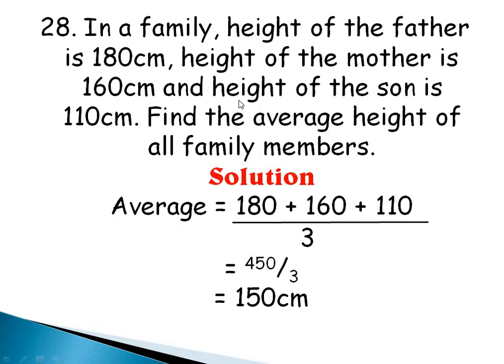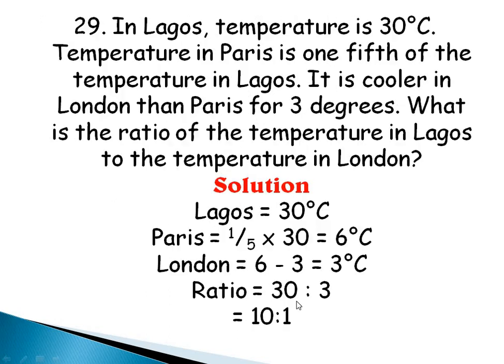Question 28 says in a family, height of the father is 180 centimeter, height of the mother is 160 centimeter, and height of the son is 110 centimeter. Find the average height of all family members. So average simply means add all the heights and divide by the number of people you have. So 180 plus 160 plus 110 divided by 3. By the time I add these, I have 450, and then 450 divided by 3 is 150 centimeter. Is that taken? Very good.